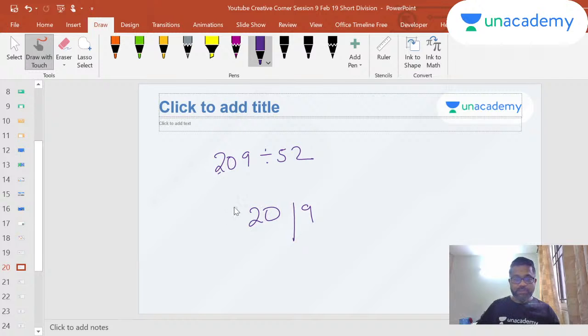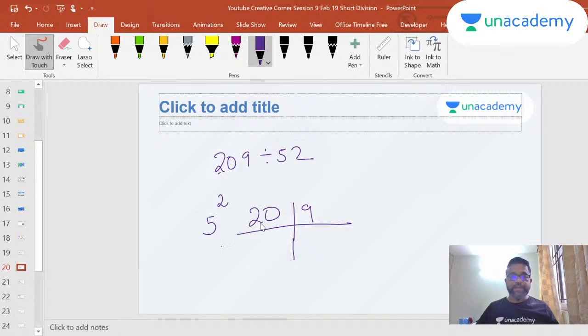That's also something that I'll tell you. So this is my divisor and I put 2 on the flag. Remember what I did? 2 on the flag. So this is how I draw my division problem. I take 209, I draw one line in between, I take 5 and 2.